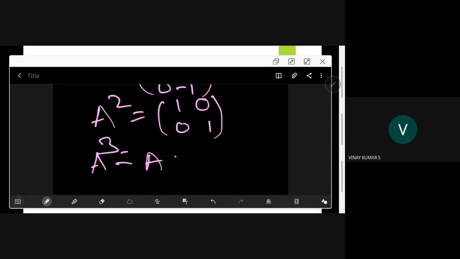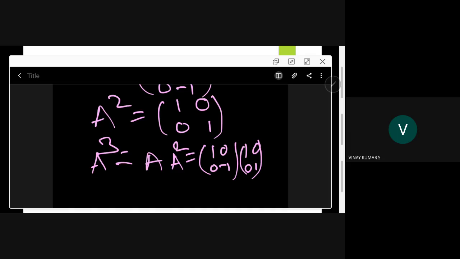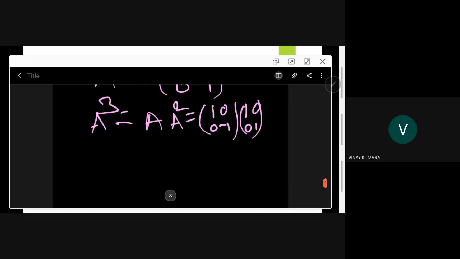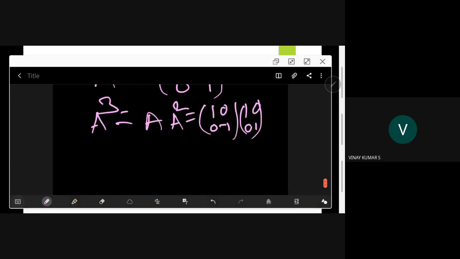A into A square. A is 1 0 0 minus 1, and you have 1 0 0 1. This results in 1 0 0 minus 1. Likewise, you can talk about A power 4, A power 5, etc.